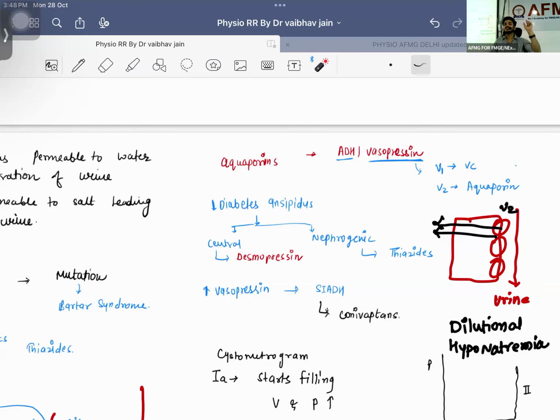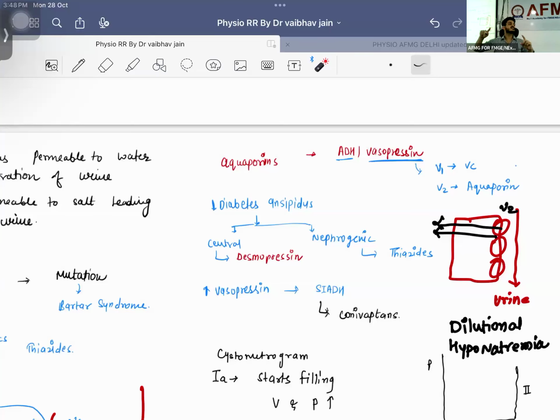Posterior pituitary. Don't make mistakes. Okay. Posterior pituitary: hypothalamus will be making and sending to the posterior pituitary, and the posterior pituitary will be releasing. So the problem lies either in the posterior pituitary or in the hypothalamus. That is what is known as which type of diabetes insipidus? Central or neurogenic, right, central or neurogenic.